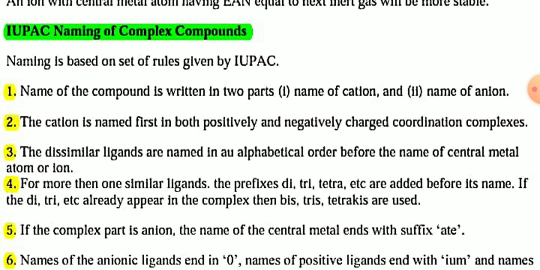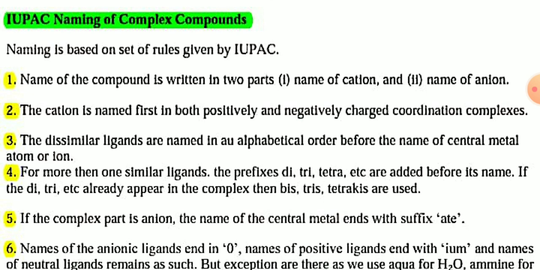Second, the name of the compound is written in two parts: name of the cation and name of the anion. The cation is named first, in both positively and negatively charged coordination complexes. I've told you coordination ions may be of two types, positively or negatively charged. In both cases, the cation is named first.